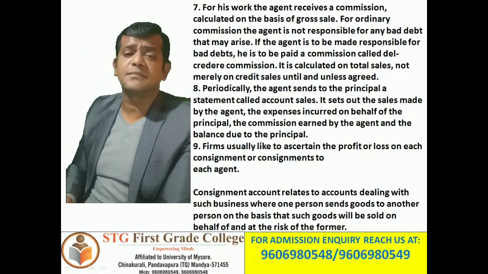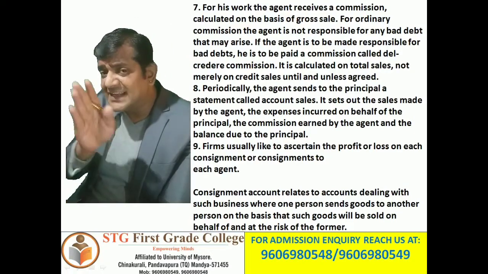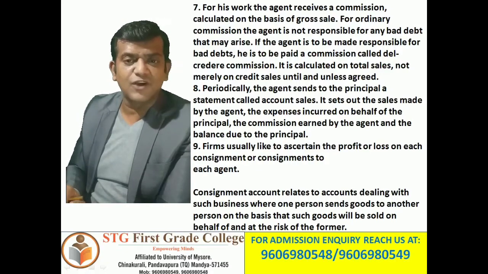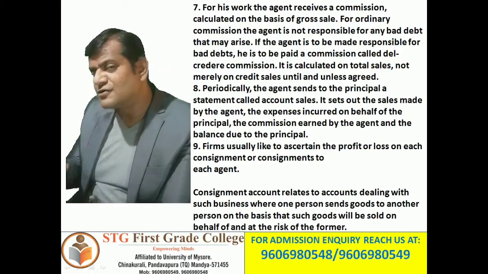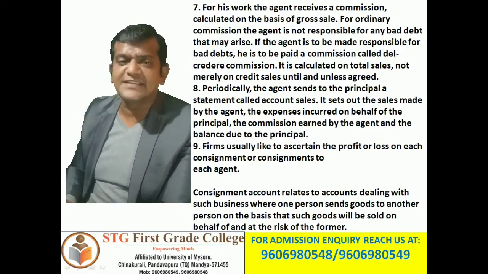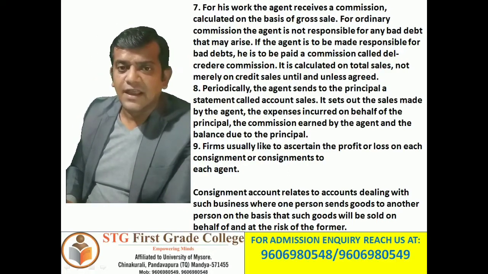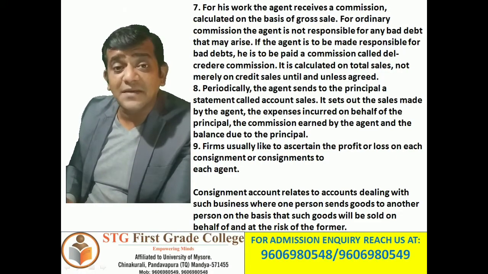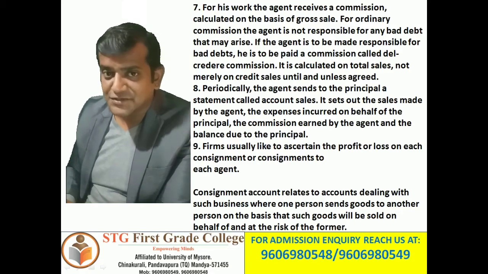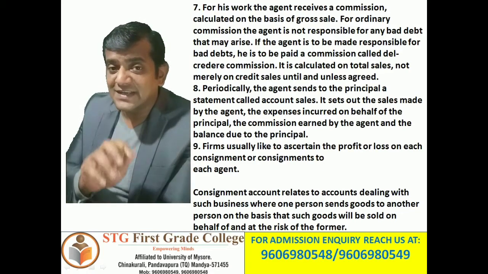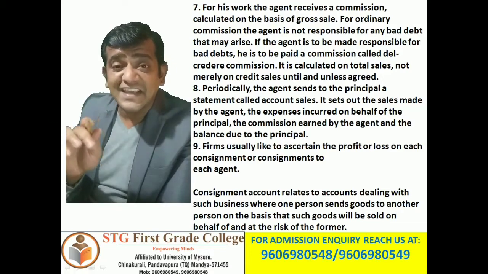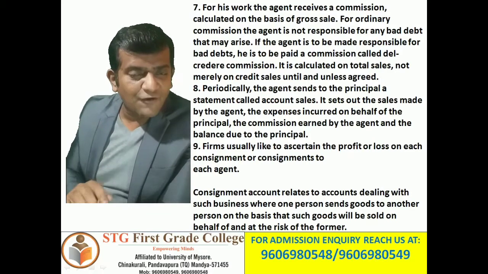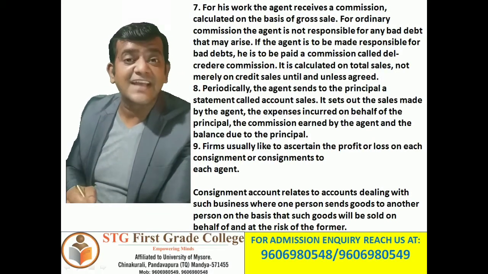So next is point number 7. For the agent's work. So who is an agent? We always say agent, we use it every time. So who is exactly an agent? An agent is a person who works for commission. Understood? It is very simple, right? An agent is a person who receives commission. That's all, simple terminology. So now I am calling a consignee an agent.